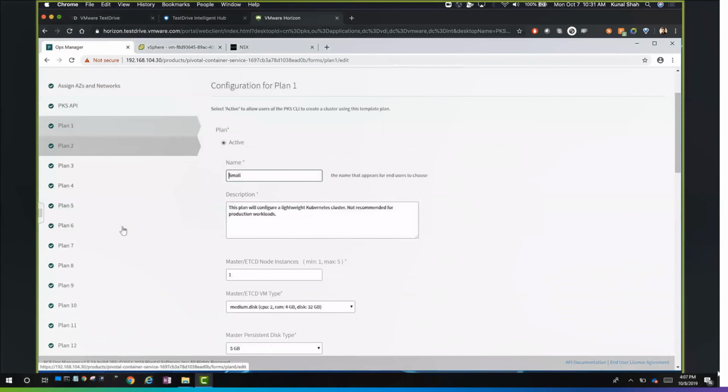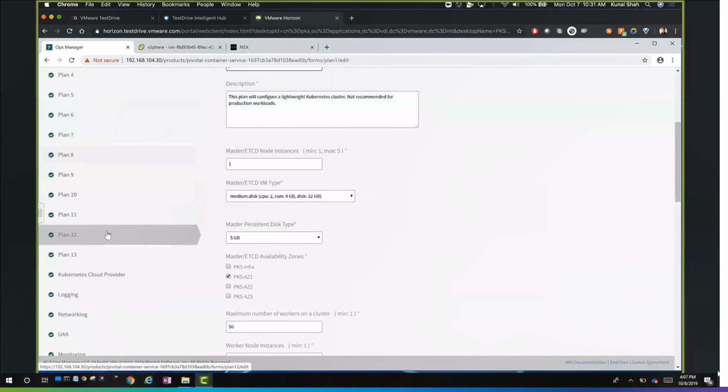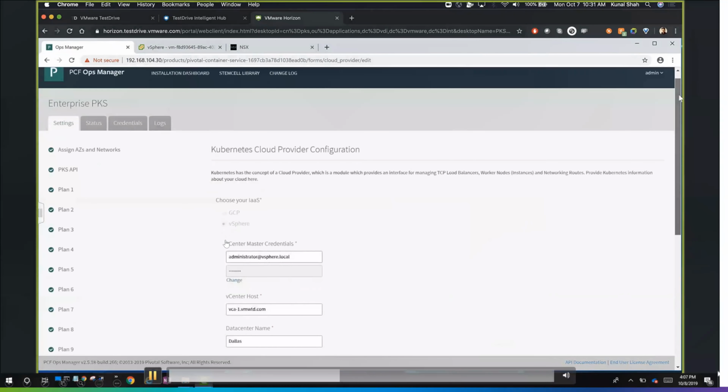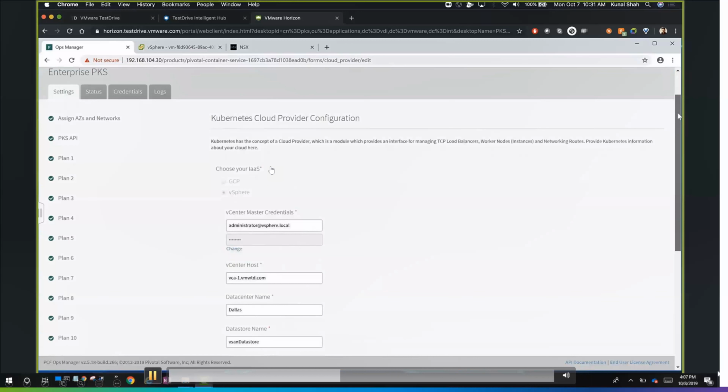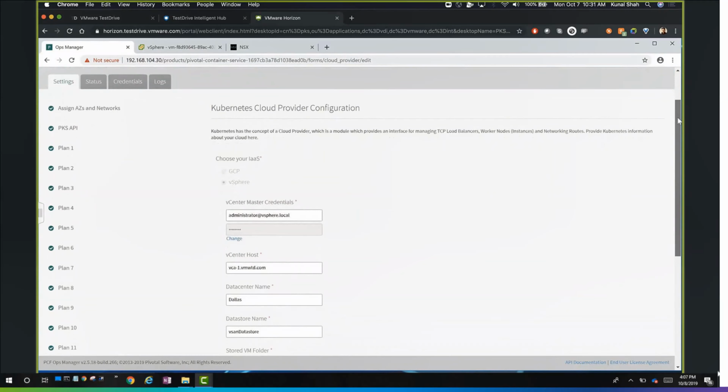We have very good documentation for Enterprise PKS. The next important thing is the Kubernetes cloud provider. Here, this cloud provider will have us choose the IaaS. So this is the place where we are choosing the IaaS. In the BOSH director, what we did was we just created Ops Manager. We told Ops Manager to go and sit on vSphere because we had vSphere. Now, next, we can choose between cloud providers.